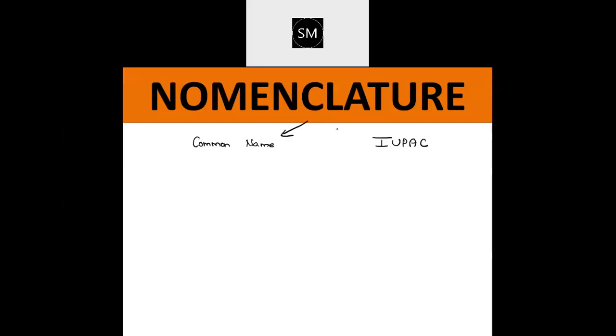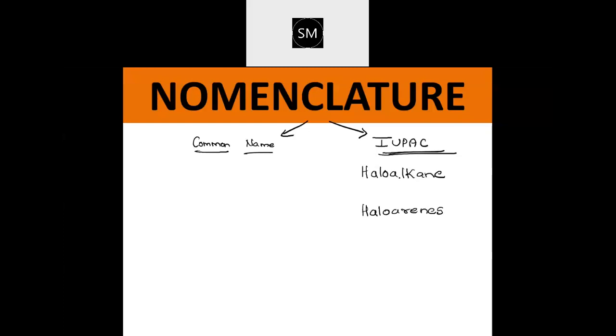So nomenclature, there are two categories of naming the compound: common name and IUPAC name. Both become important. At least for simple compounds, you should know both the names. Now, there are two categories, haloalkanes and haloarenes. Haloalkane is the IUPAC name of these compounds, and haloarene is the IUPAC name of the aryl ones.